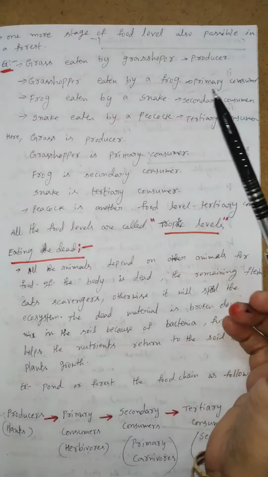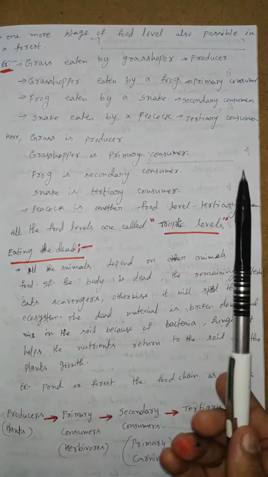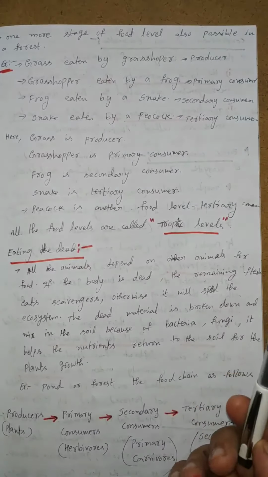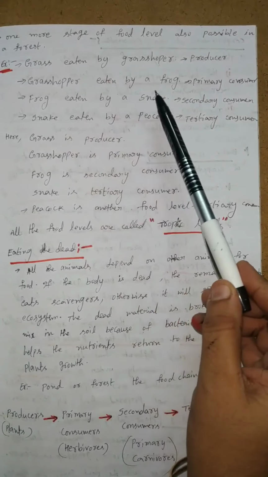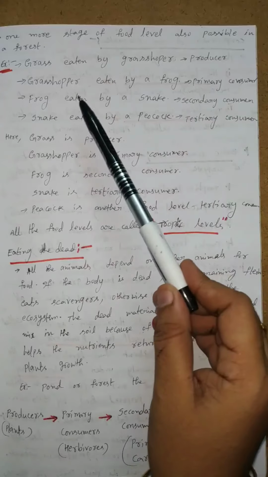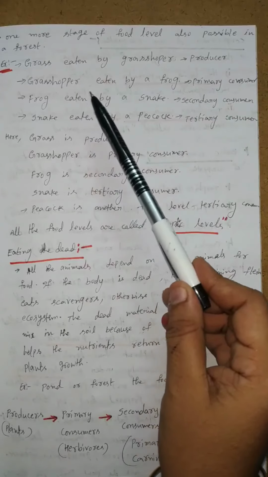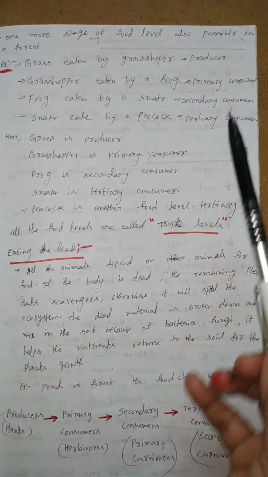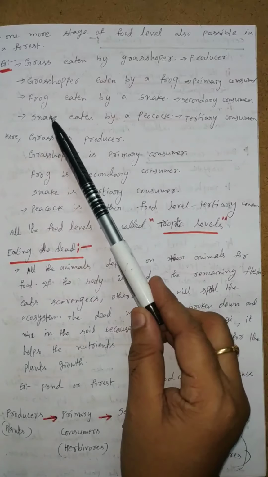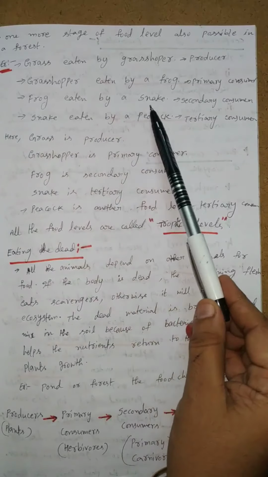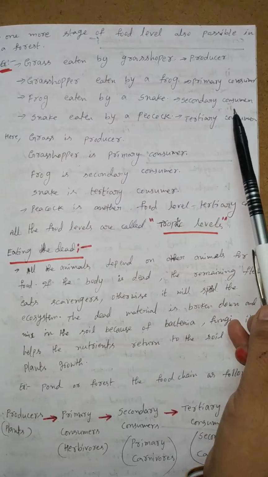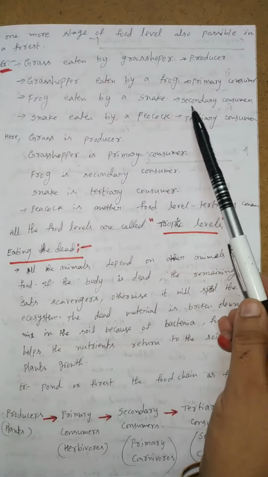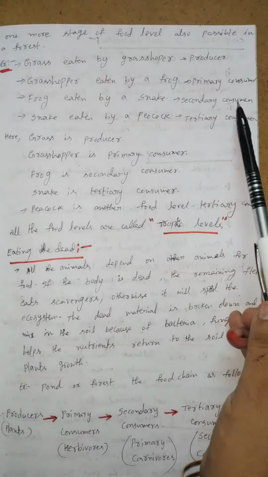Producer means it prepares its own food, autotrophs. The grasshopper is eaten by a frog. So here the grasshopper is a herbivore, the primary consumer. Next, the frog is eaten by a snake. Here the frog is the secondary consumer.